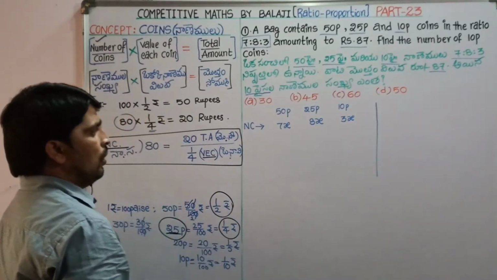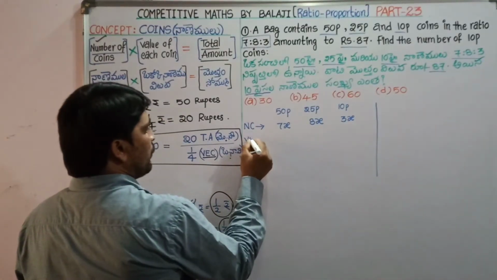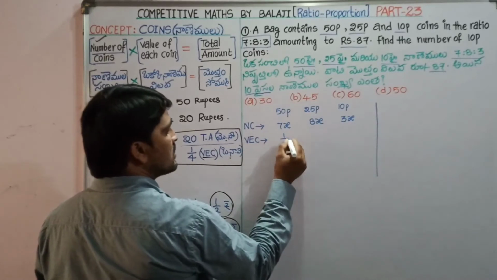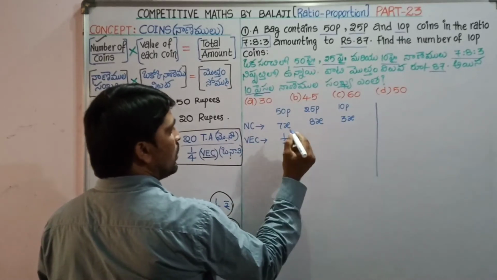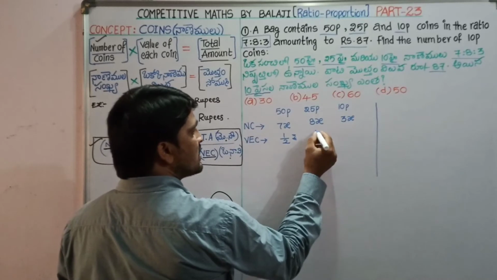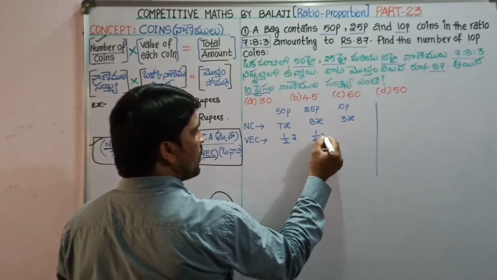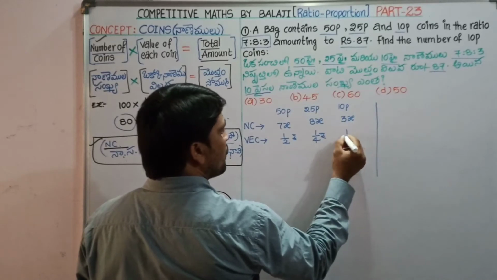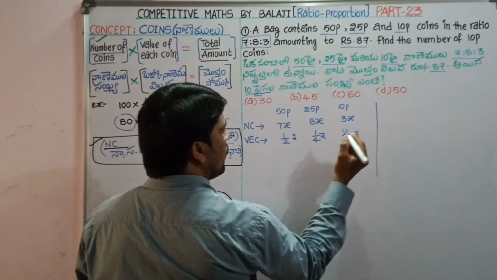Okay, now we know that the value of a 50 pies coin is half rupee, the value of a 25 pies coin is 1/4 rupee, the value of each 10 pies coin is 1/10 rupee.